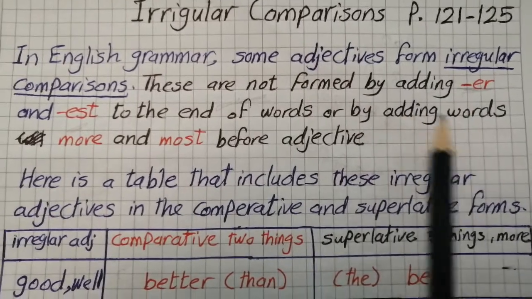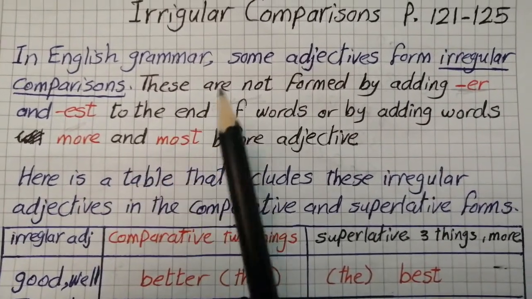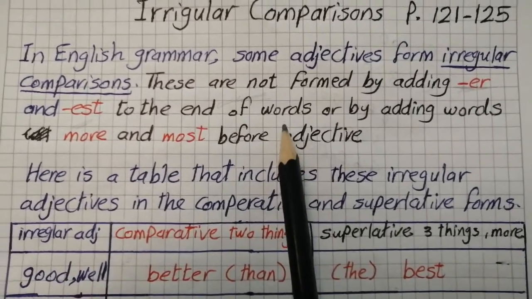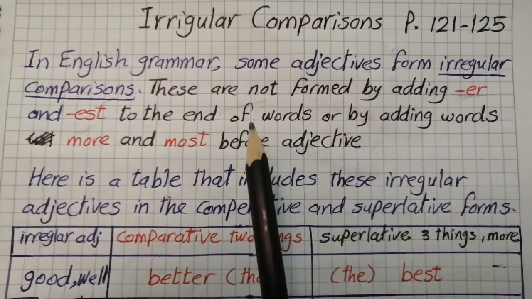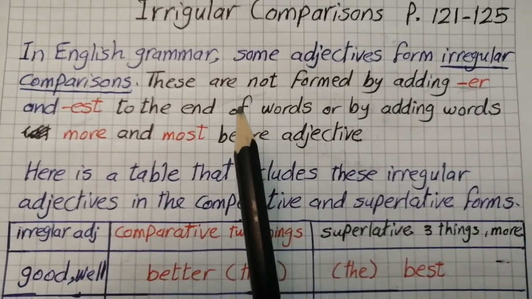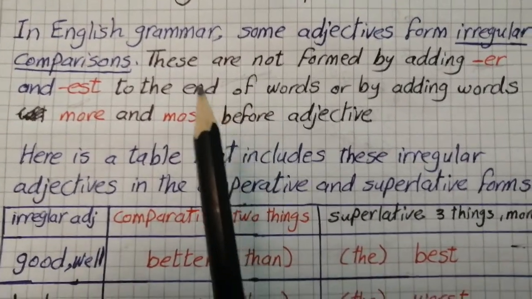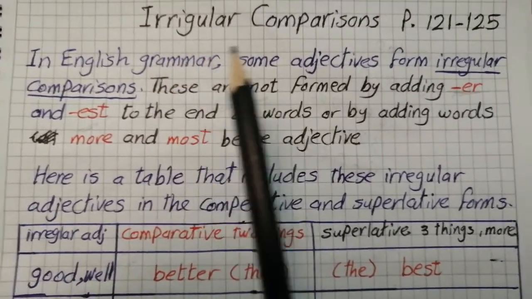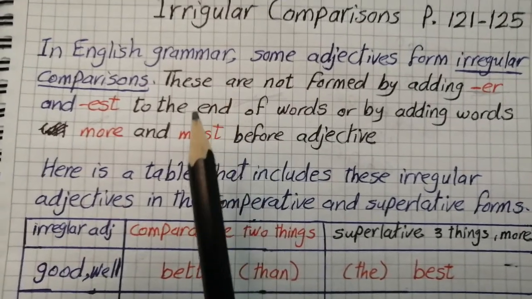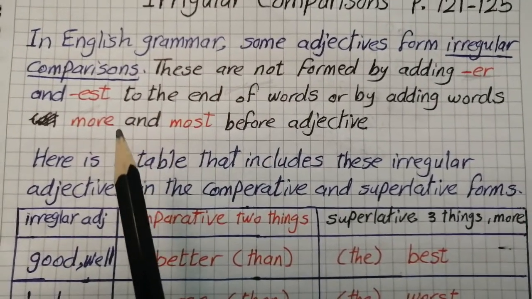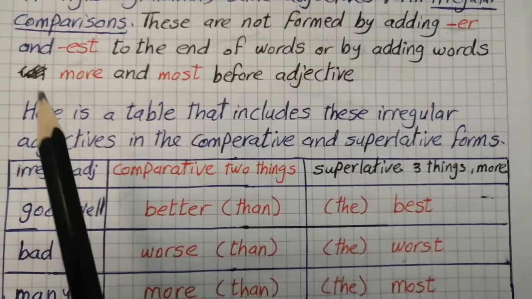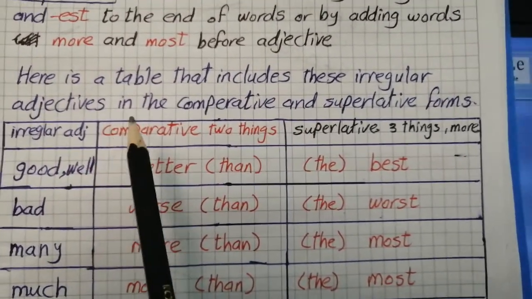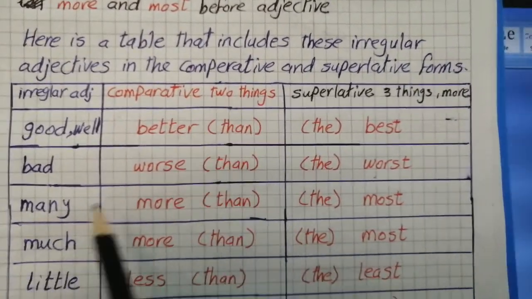Or by adding words like more and most at the beginning of the adjective. This is the way we use with the long adjectives, which are more than two-syllable adjectives, and the sum of two-syllable adjectives as well. So generally, with the irregular comparisons, we don't use the normal way of forming superlative or comparative. So here we have a table that includes these irregular adjectives in the comparative and superlative forms.